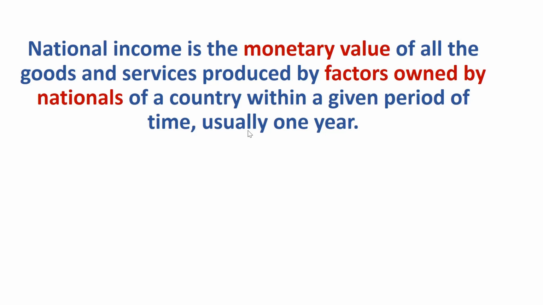So, where do we start? To be able to understand national income, it is important that we consider an economy that is very basic. And here, we are going to consider an economy that is closed.